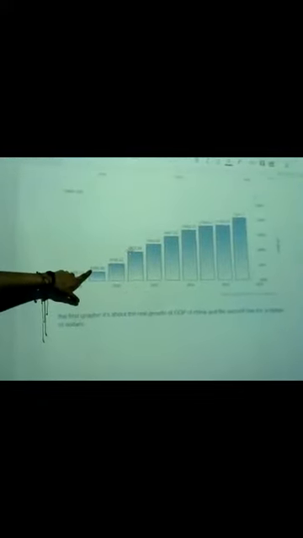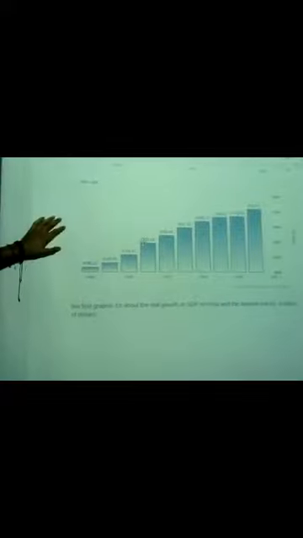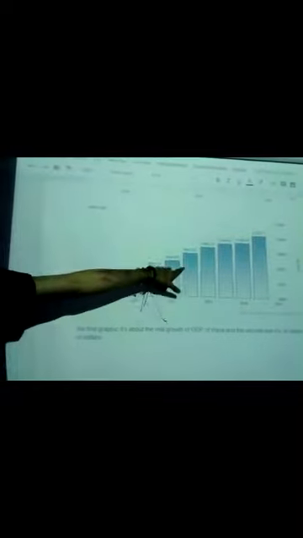The second graphic is about the gross domestic product. This value is in billions of dollars, and you can see how the gross domestic product has grown in the different years.